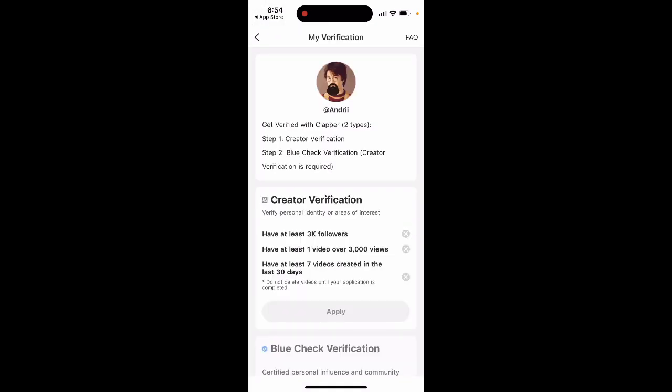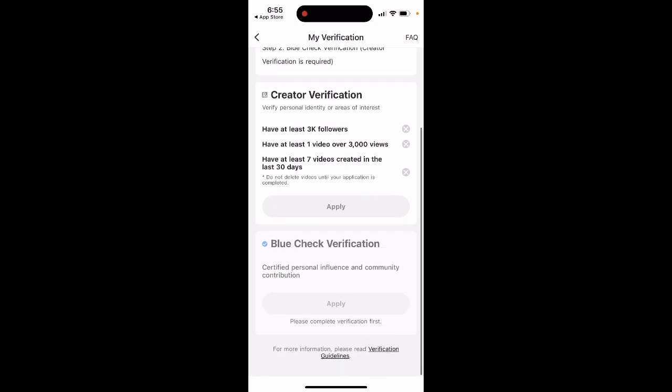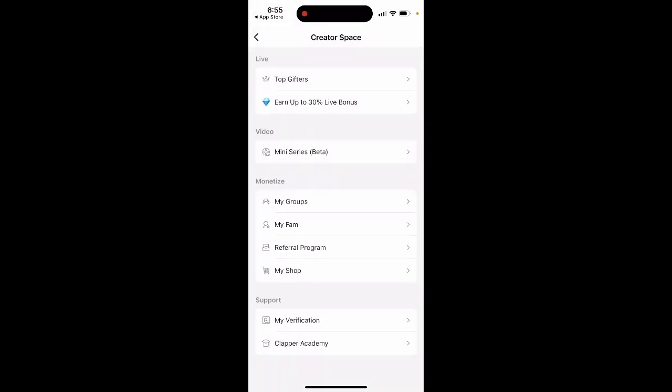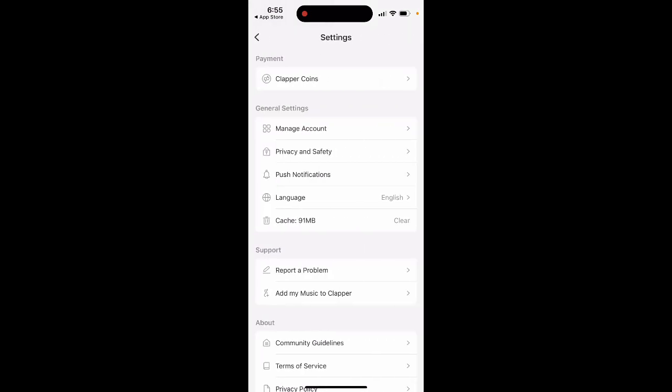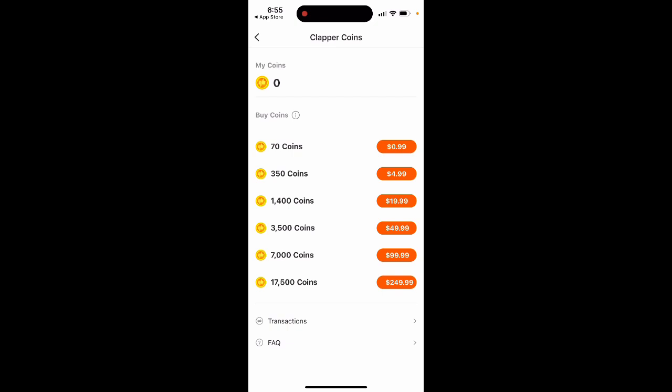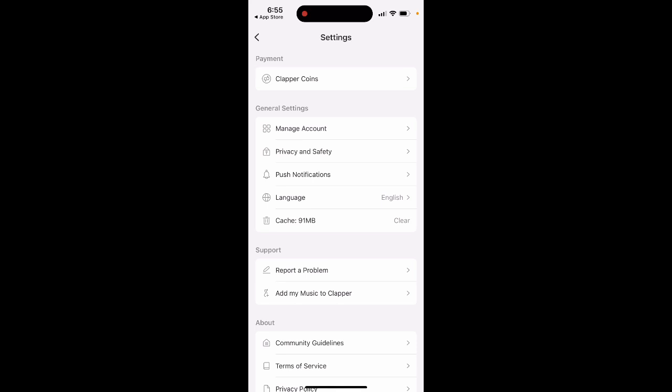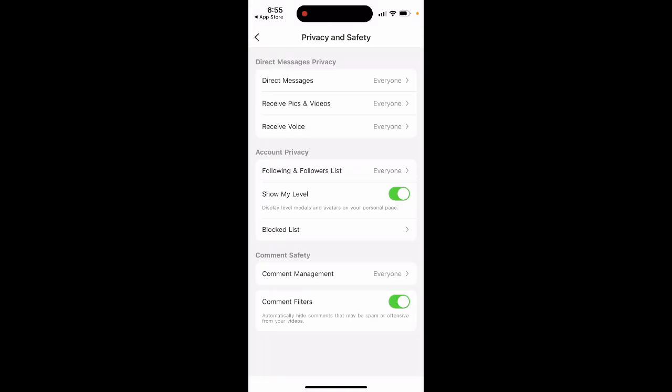And then you can also get verified. You can get verified with Clapper creator verification, blue check verification, creator verification is required. So that's where you can get it. So yep, that's kind of the idea here. And then there are Clapper coins which you can buy. So you have diamonds which fans are sending you, but fans buy these diamonds with coins which they need to purchase, or you buy coins and send diamonds to other creators. So that's how monetization works.